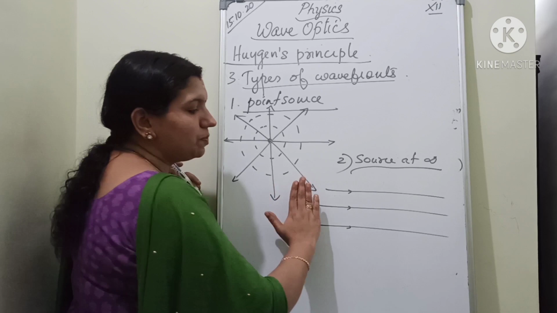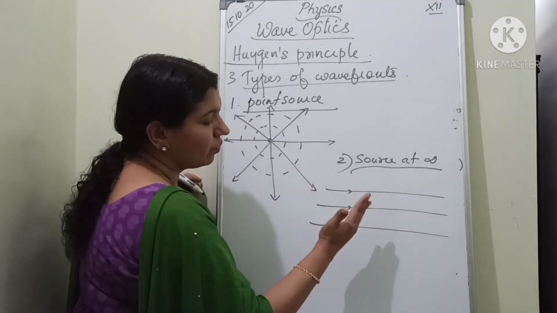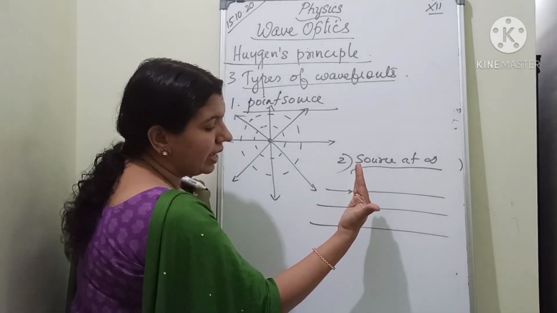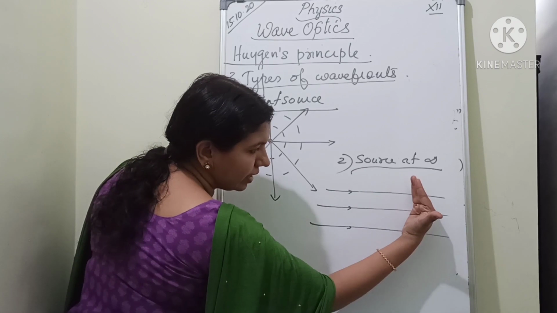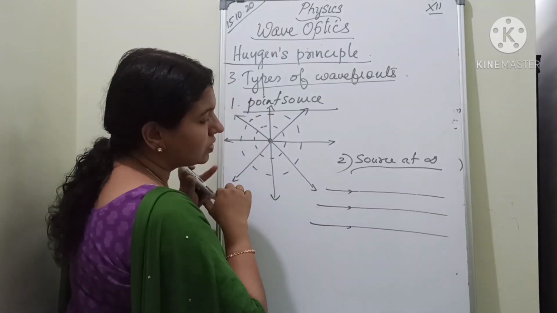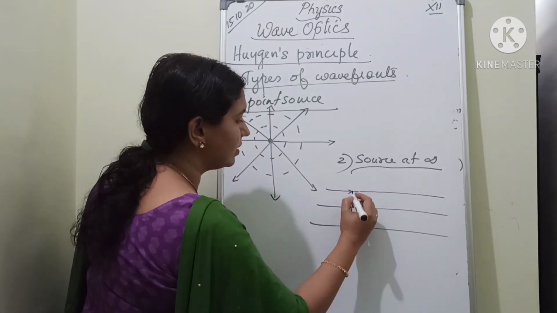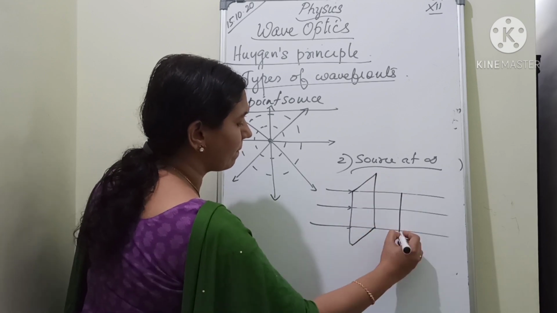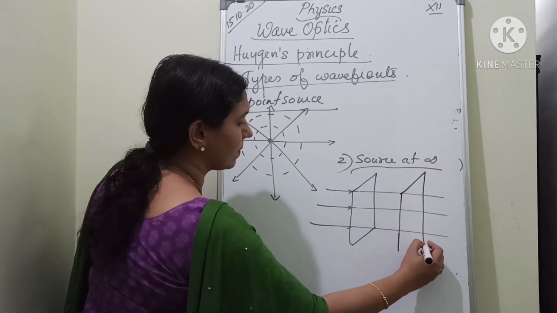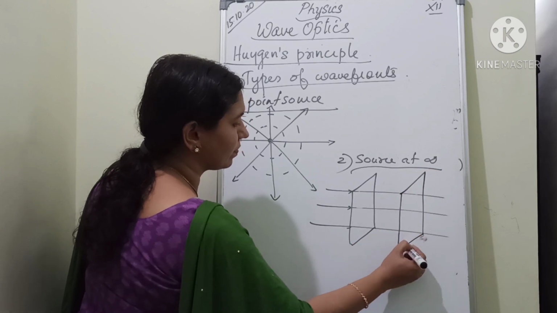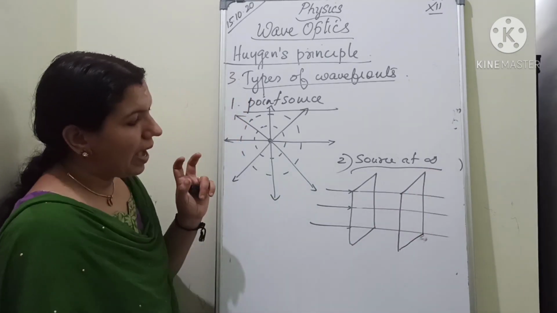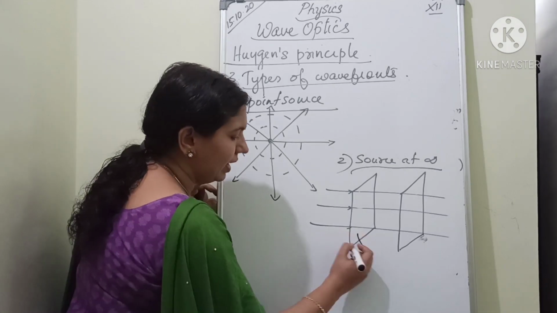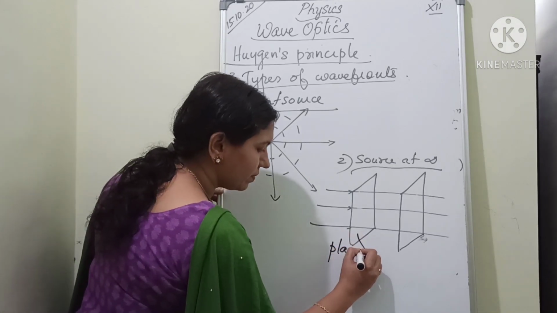So for this particular parallel light ray, what about the wavefront? Yes, the wavefront will be like this, isn't it? Like planes. Okay, so I can draw the wavefront like this. Clear? Okay, so for parallel light rays, it will be a planar wavefront.